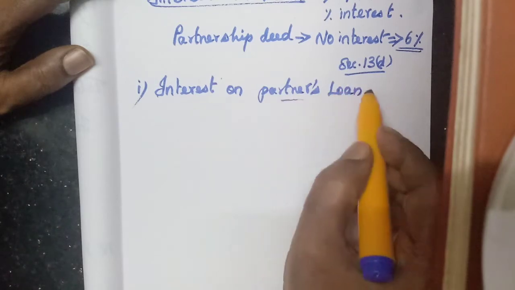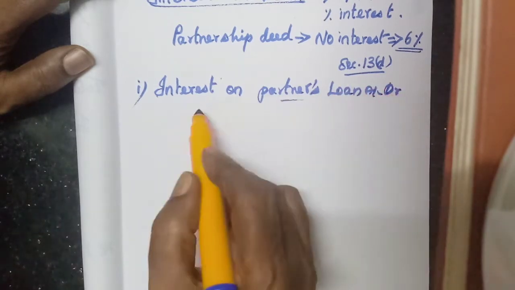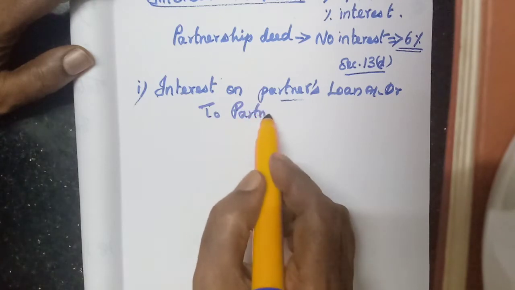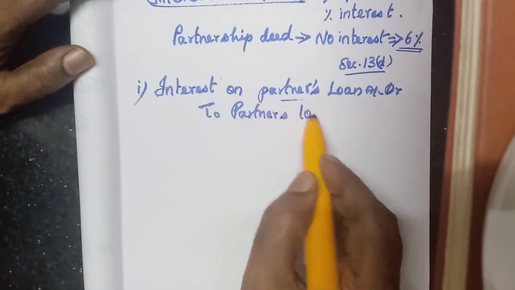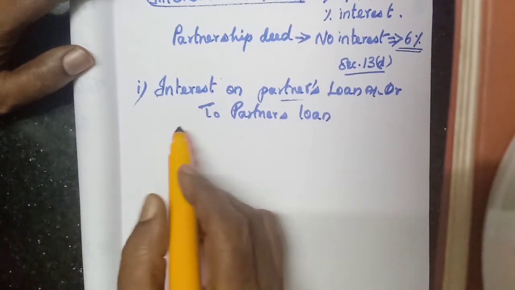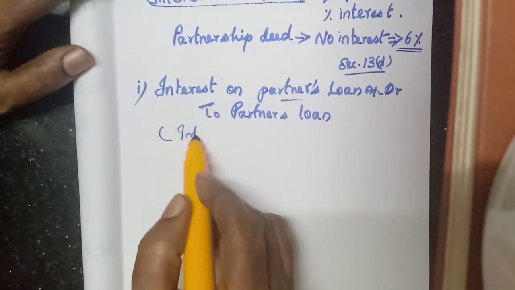Interest on partners' loan, not bank loan, account debtor to partners' loan account. The interest will be added along with the partner's loan. So interest on loan provided.